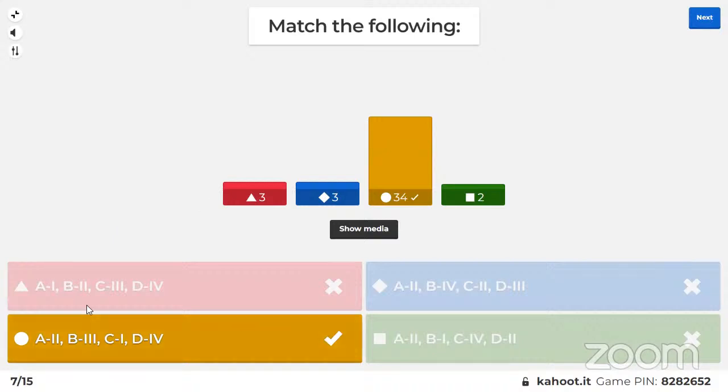All right. So once again, a match the following question. The answer is A2, B3, C1, and D4. Most of you have answered it correctly.